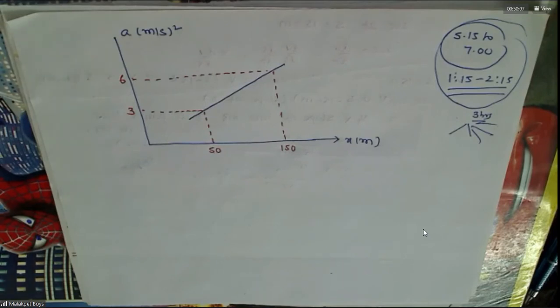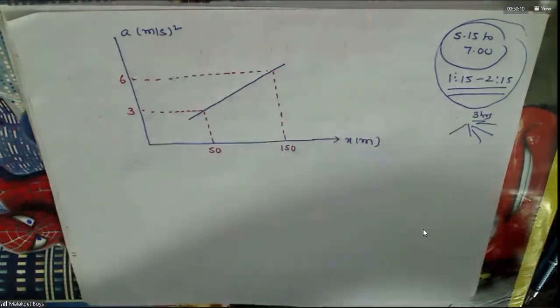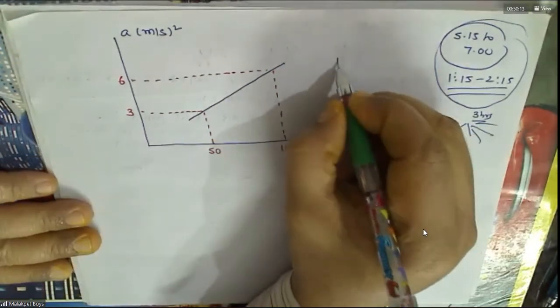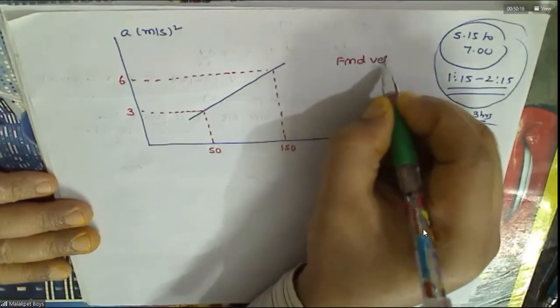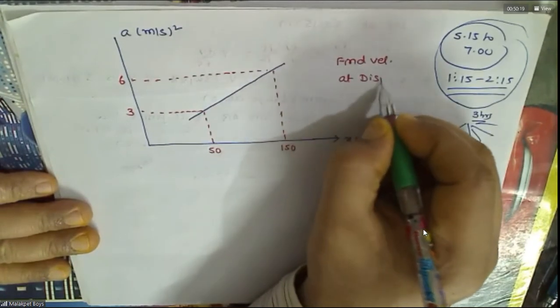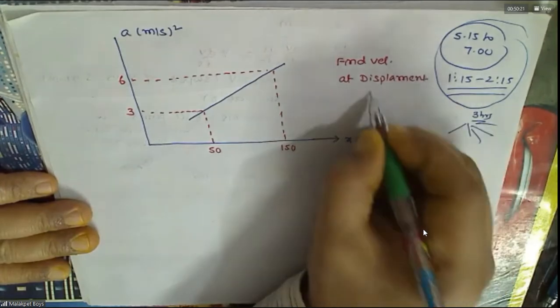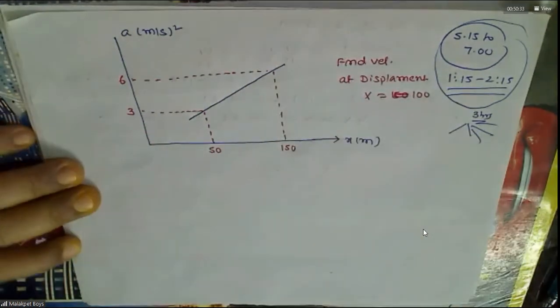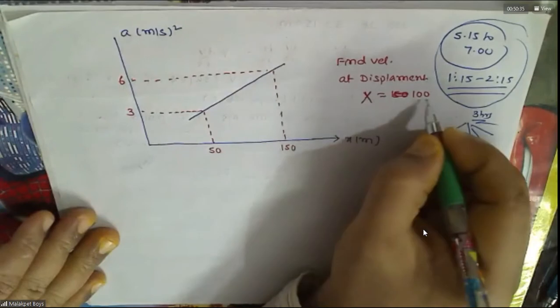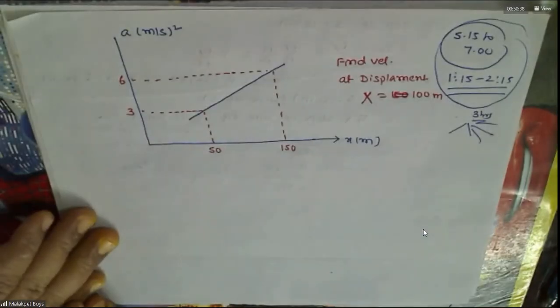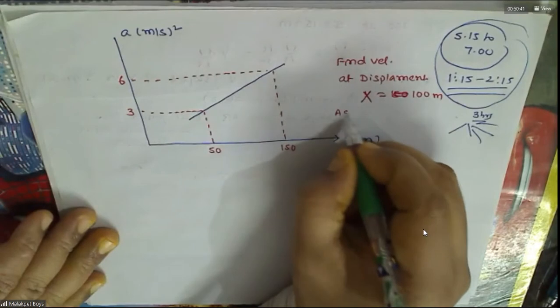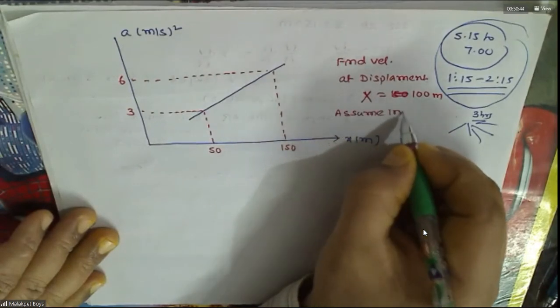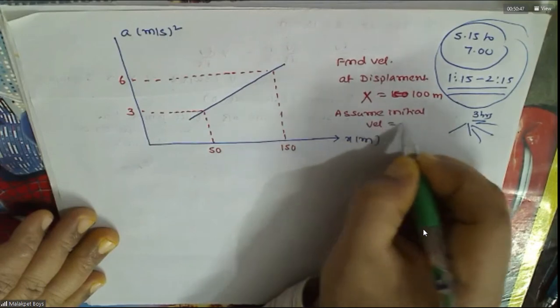Find velocity and displacement when x is 100 meters. Initial velocity equals 0.